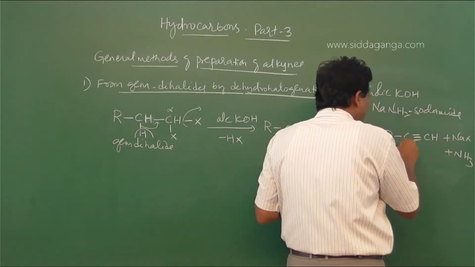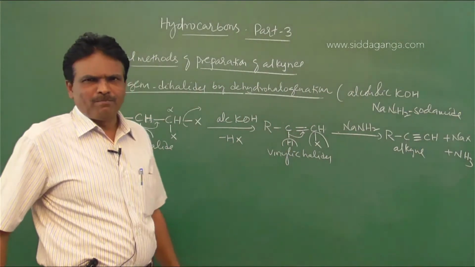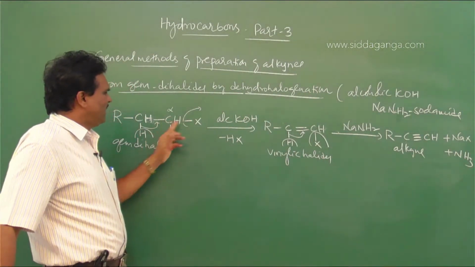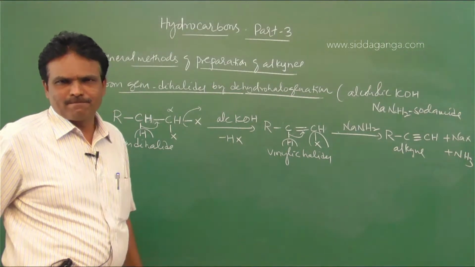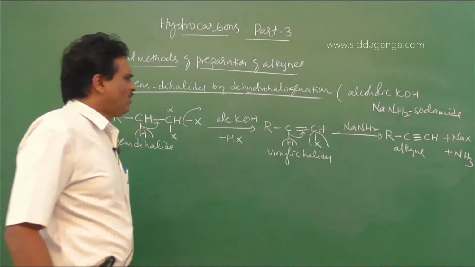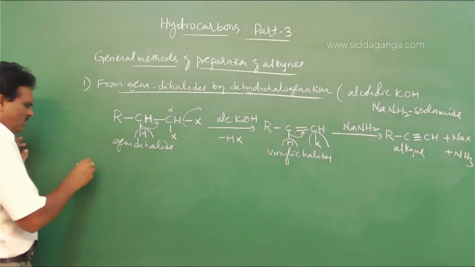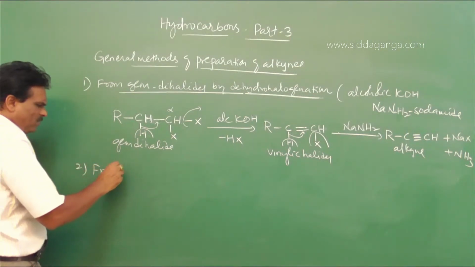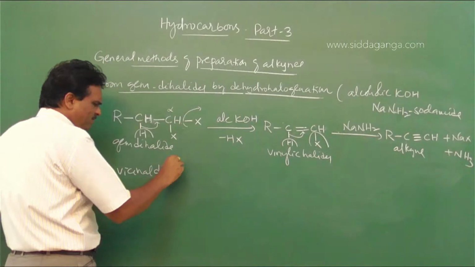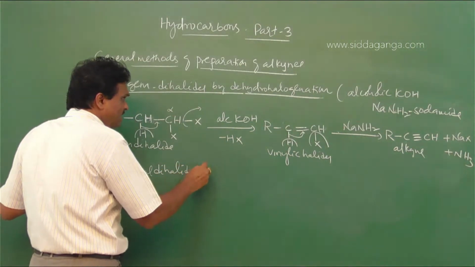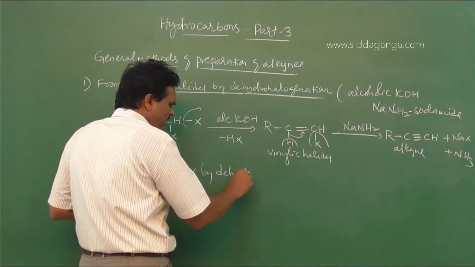So alkynes are prepared by the dehydrohalogenation of geminal dihalides. The second method is from vicinal dihalides, where also dehydrohalogenation is used.